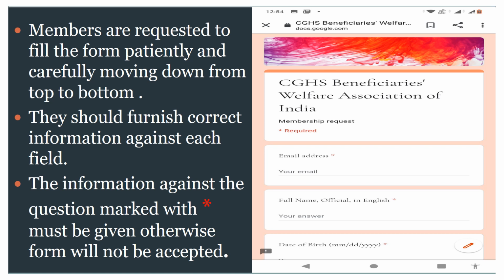Members are requested to fill the form patiently and carefully, moving down from top to bottom. They should furnish correct information against each field. The information against the question mark with red star must be given, otherwise the form will not be accepted.